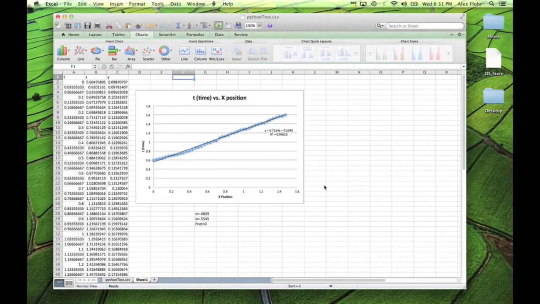We then go to the data that was pulled from Tracker, and each of these data points represents one of those frames collected and is shown here. Then this line is the prediction for where the object would be, and as you can see, it's a fairly good prediction with a 0.996 r-squared value, and this is the equation of the line. Again, here's the initial velocity and initial position, assuming that Fnet does equal 0.